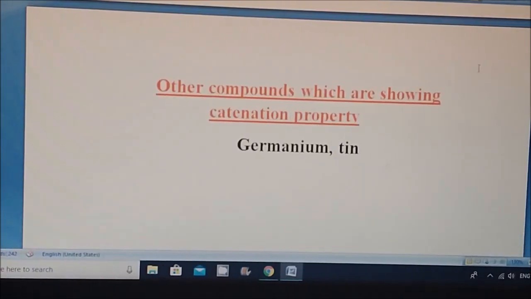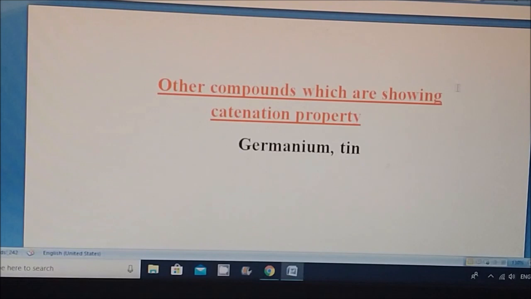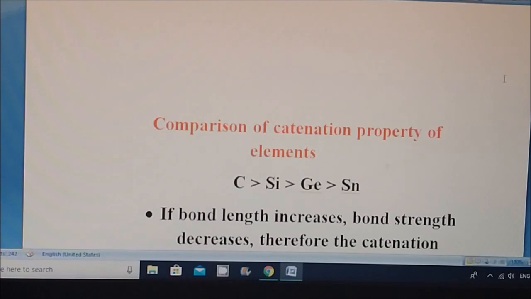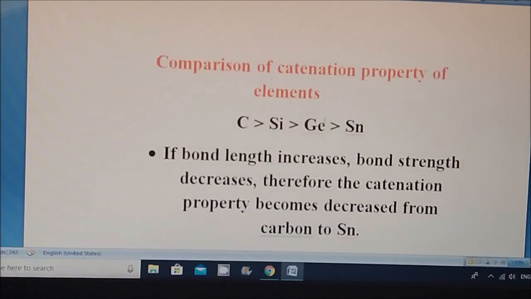Not only the catenation compounds formed by carbon and silicon, some compounds of germanium, tin, and phosphorus are all showing exceptional behavior for their catenation property. So let us compare the catenation property of carbon, silicon, germanium and tin. Among all these four elements, carbon is dominating in the catenation property. After carbon comes silicon, then after silicon, germanium dominates tin.